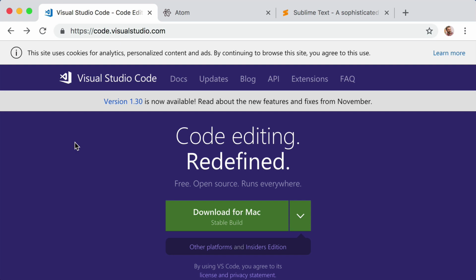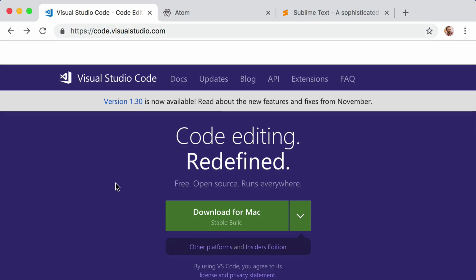So you can Google for Visual Studio Code, or as of this recording, the official website is code.visualstudio.com. It's completely free and completely safe to use, and it's available for Windows, Mac, and Linux. It's the text editing program that I'm going to be using throughout the course, so if you want to follow along with me step by step, I strongly recommend you also download and install Visual Studio Code.